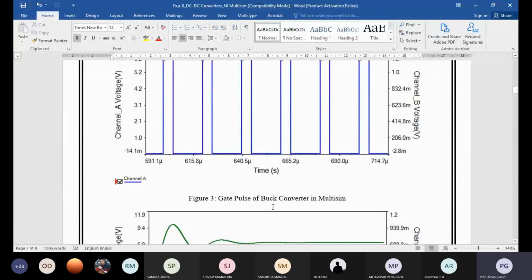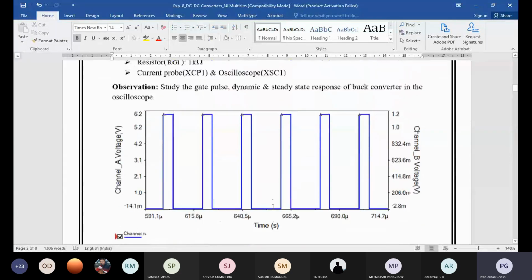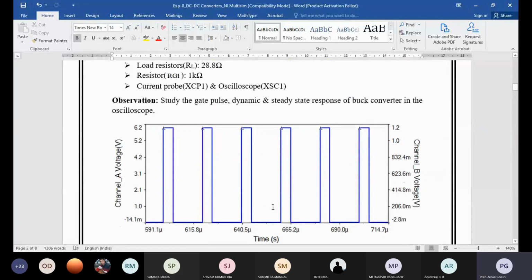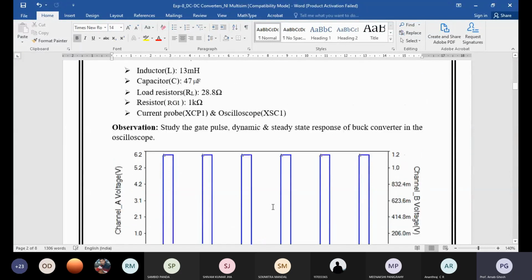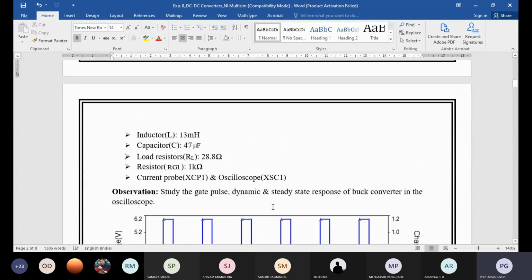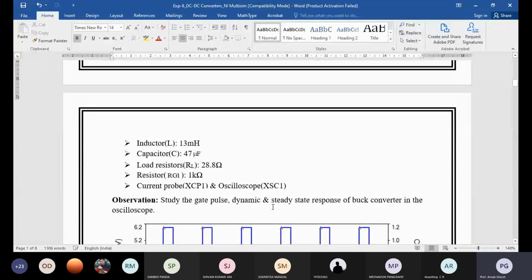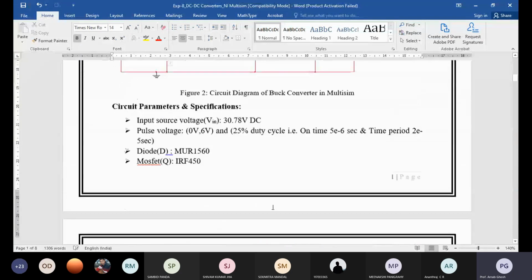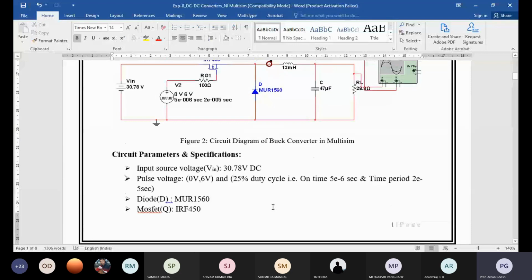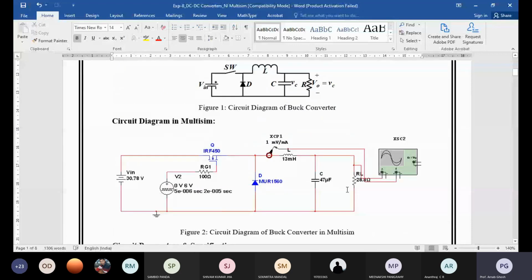I'm not going to discuss the working principle of the buck converter, as all of you are aware of it. It's a MOSFET, that's why I have added one additional resistance over here. This is a pulse generator. Instead of this pulse, you can also use the gate driver circuit that you used in the last class. You can feed that gate driver circuit to the MOSFET, so practically you can realize how it will work.